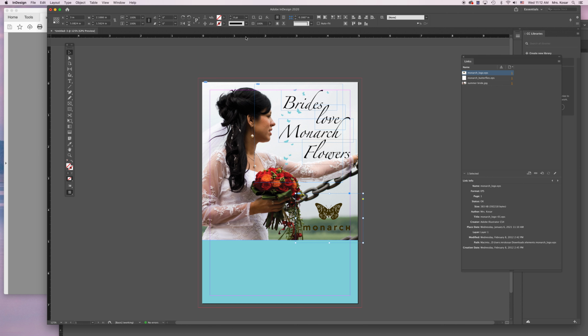So I'm using that ruler to my benefit, and I can create what's called a guide. If I click in the ruler up here at the top, I'm going to do a left click, not a right click. And I drag down. See that little blue line? I'm going to drag that down. I'm going to look over here. So here's my 5-inch mark. That's the bottom of my picture.